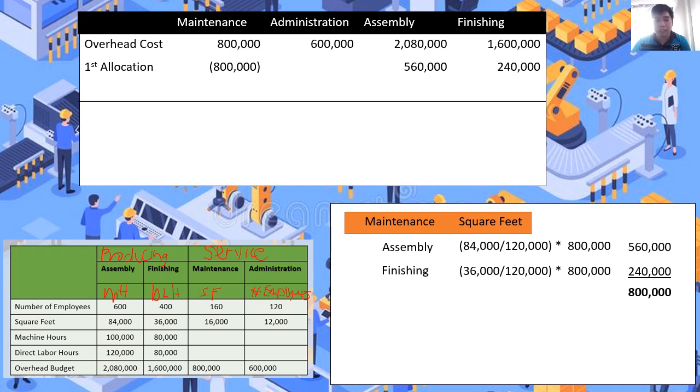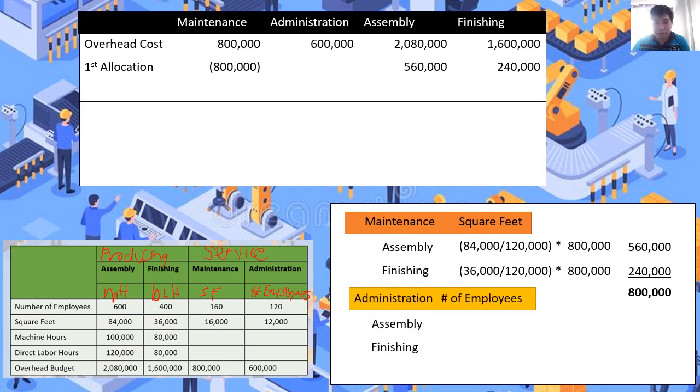So, based sa analysis natin earlier, ang appropriate cost driver for administration, we have the number of employees. So, dahil papasahan lang naman niya ay si two producing department, nakabase po yan doon sa number of employees ng two producing departments natin. Namely for assembly, we have how many employees? 600. For finishing, we have 400 employees. So, that will be our basis. So, administration, ang basis po natin ay number of employees.